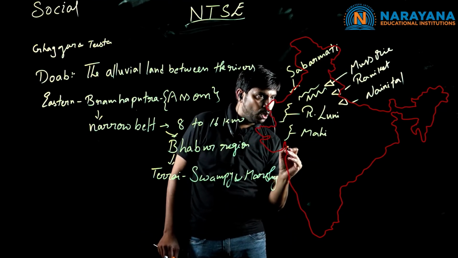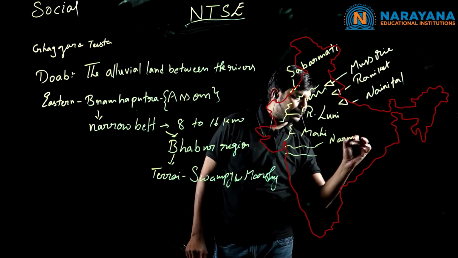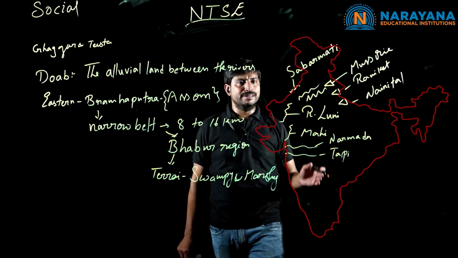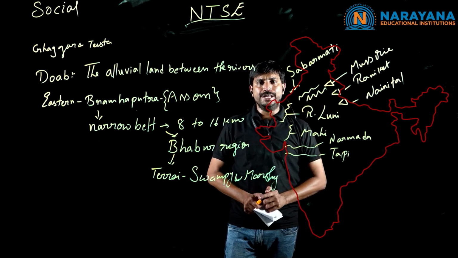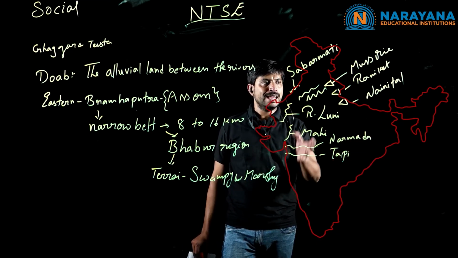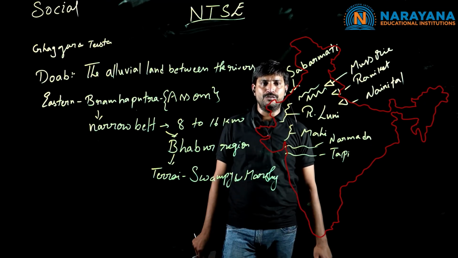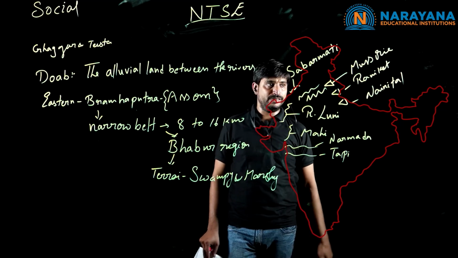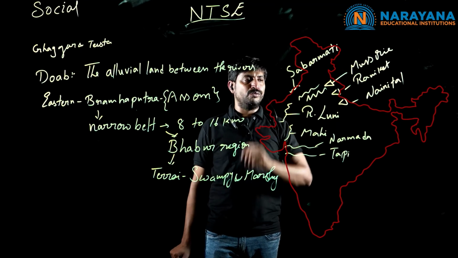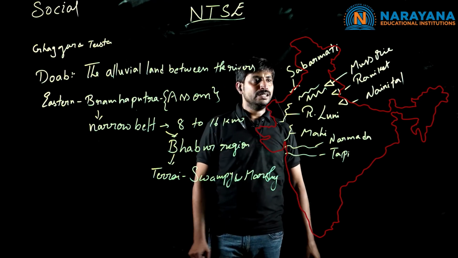And at the border of Gujarat, we have two parallel rivers, Narmada and Tapati or Tapi. So what is the nature of the river? The flow of the water erodes the soil. It removes the soil particles, and near Gujarat it is deposited. And the soil is useful for agriculture purposes. Clear, children? Near Gujarat, because of these rivers, the soil is carried, like the Bhabar and Terai regions we discussed earlier.